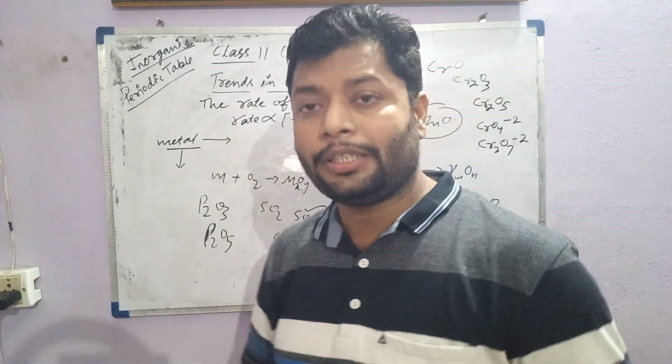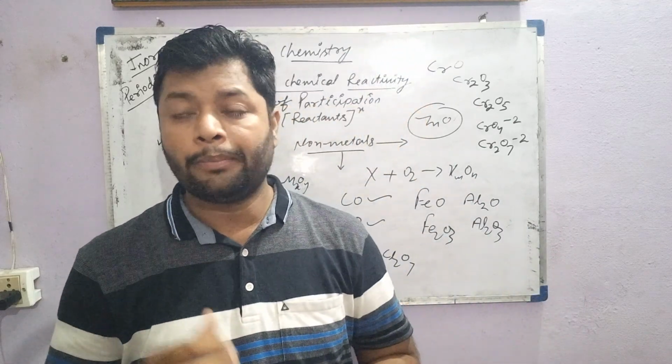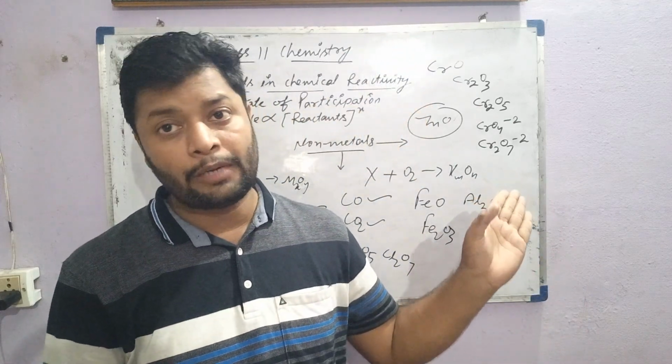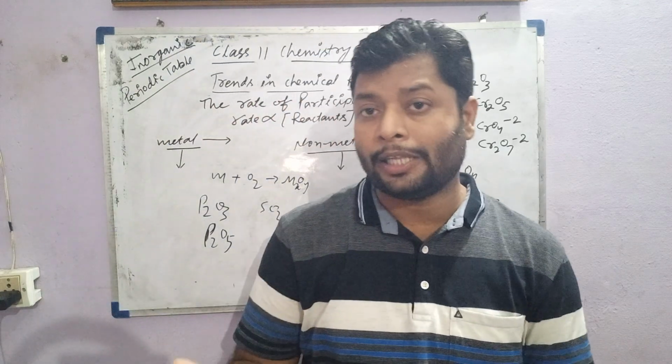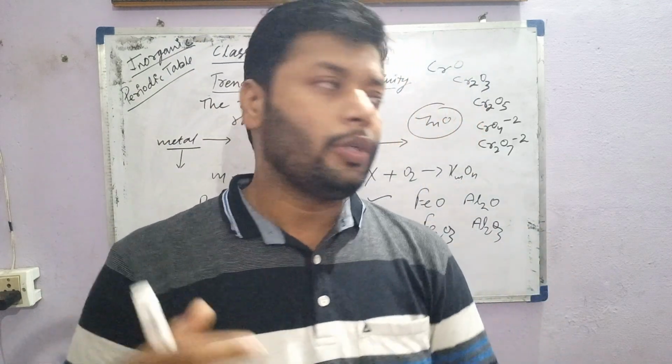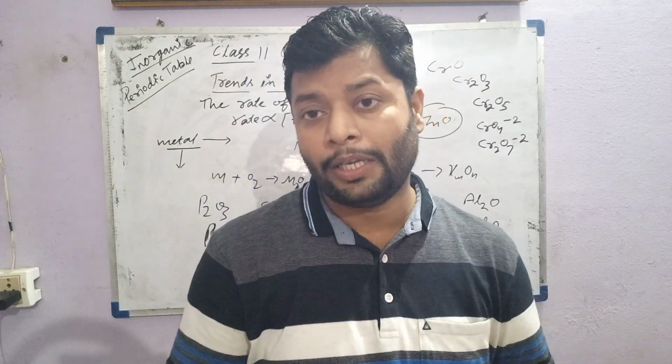Oxygen reacting with fluorine forms a most acidic compound. Sulfur dioxide and sulfur trioxide are also very acidic. Nitrogen dioxide and nitrogen pentoxide are also very acidic. So these are some acidic oxides that you have to learn.